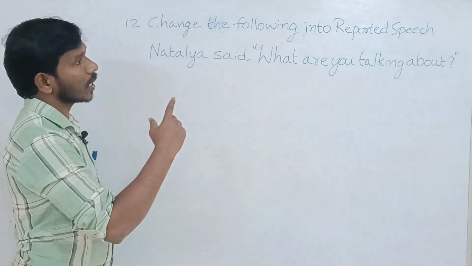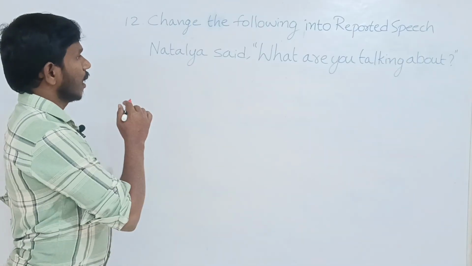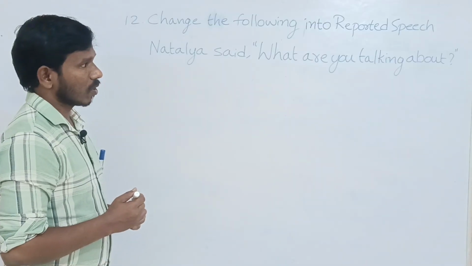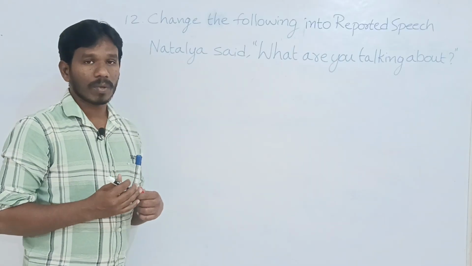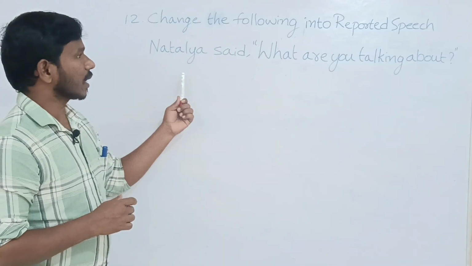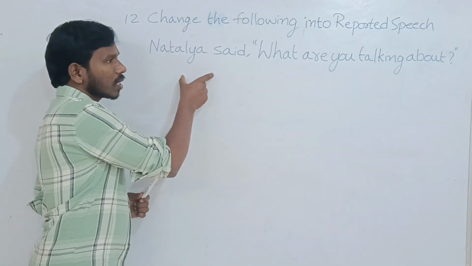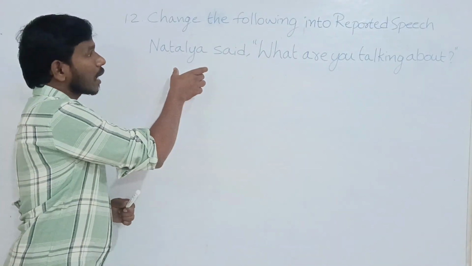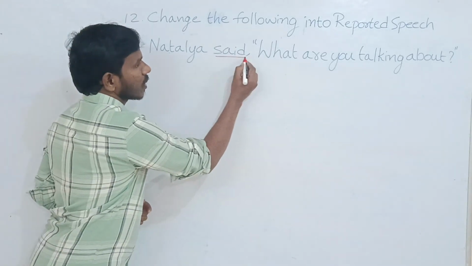Change the following into reported speech. See here, the given sentence is, Natalia said, "What are you talking about?" This dialogue is taken from the lesson, The Proposal. Here, there are two parts in the given sentence: reporting speech and reported speech. The reporting speech is in past tense, said.